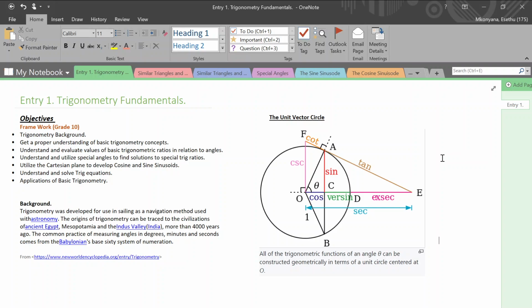But here we'll be focusing on trigonometry and the fundamentals of trigonometry. This is a very interesting topic, which is also quite a big problem within the South African curriculum. It causes a lot of problems for students. And I think the gap is actually the basics, because mathematics is basically the basics. It's about axioms. If you understand the axioms, then it's very easy to develop almost any theory from any axiom.